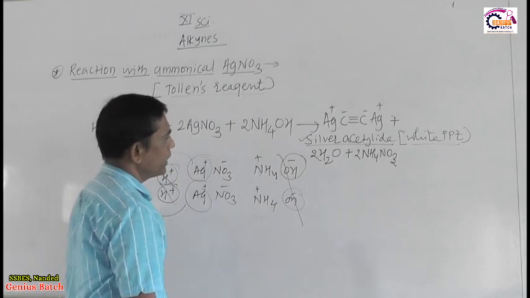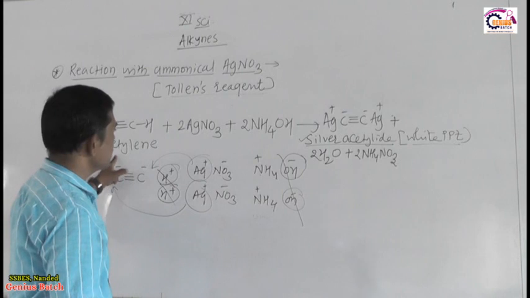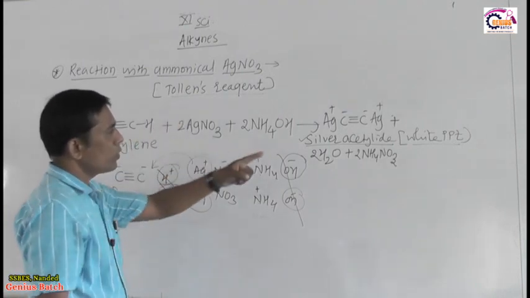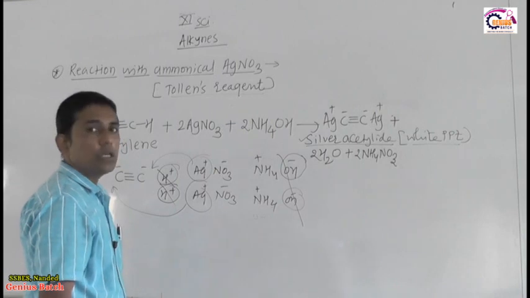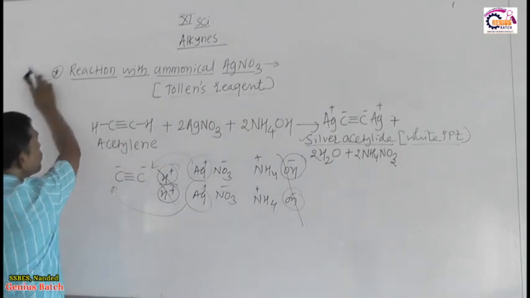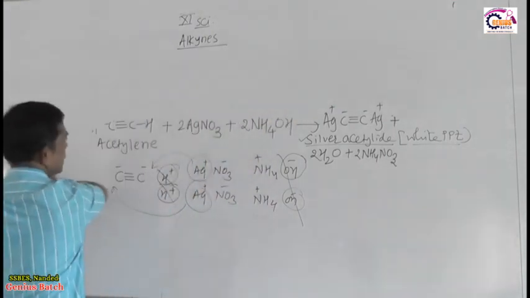So terminal alkynes give a positive test with Tollens reagent and form a white precipitate. This is an important reaction. It proves that terminal alkynes are acidic in nature.